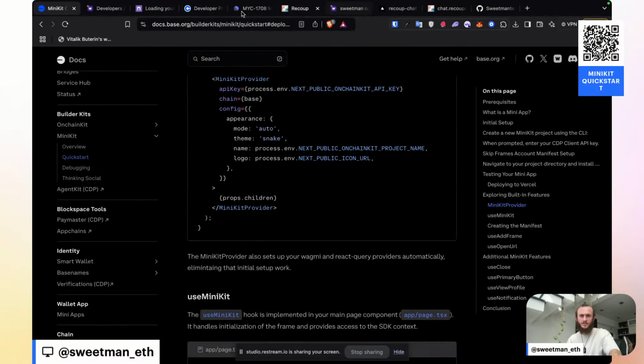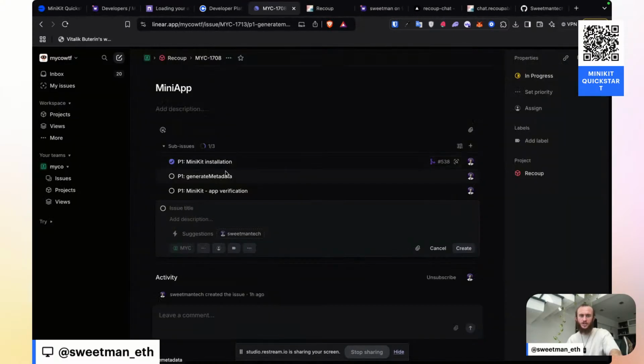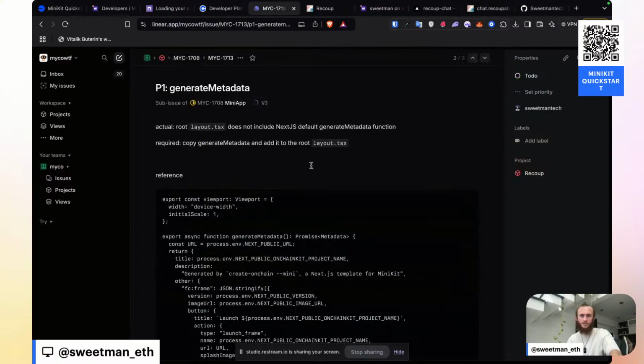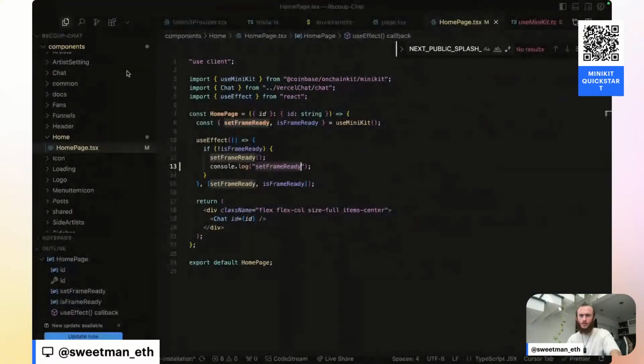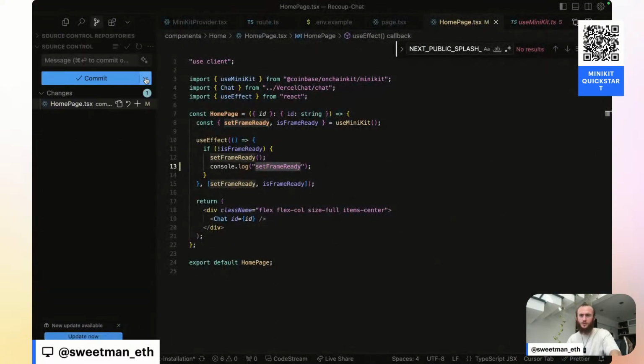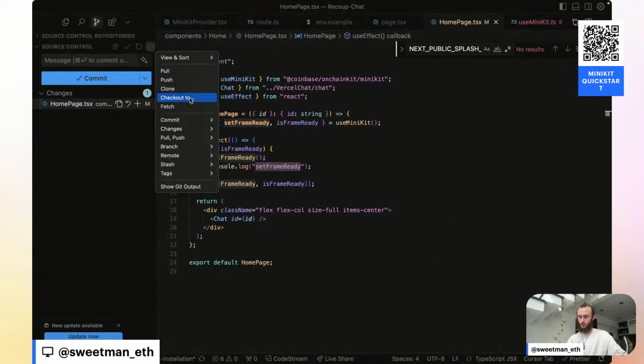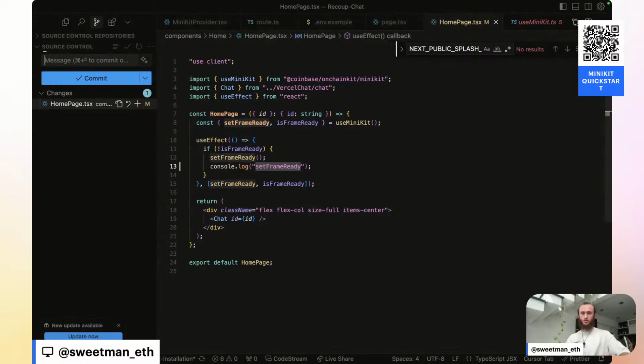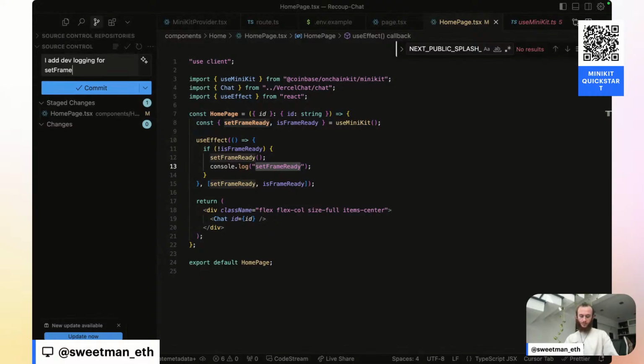And now let's check out the new branch for generate metadata and go down that path to see if that fixes it. Copy this branch, go over to our Recoup chat code, check out 2, paste the new branch. I add dev logging for set frame ready. So this will give us our debugging.